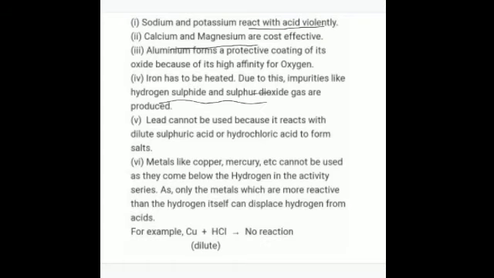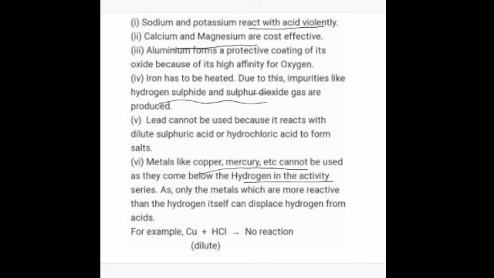Then we cannot even use copper, mercury, etc., because they come below hydrogen in the activity series. I have told you that the elements which lie below hydrogen in the activity series will not be able to displace hydrogen from its compounds. So metals which are more reactive than hydrogen can displace hydrogen from acids.